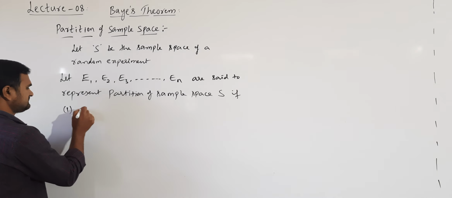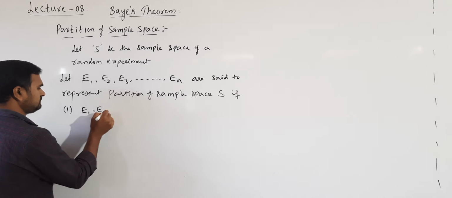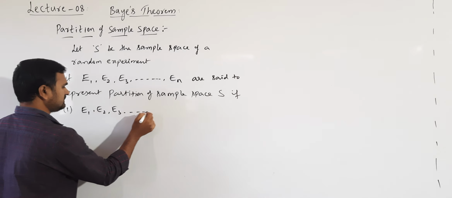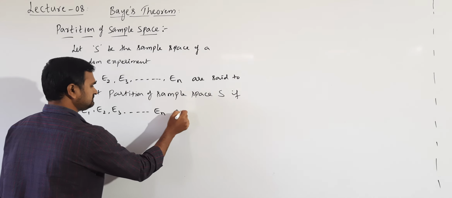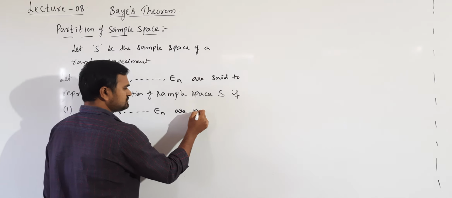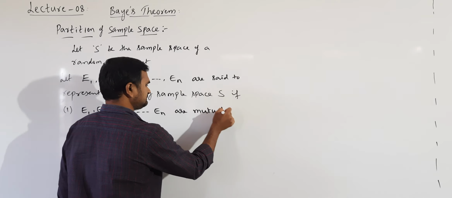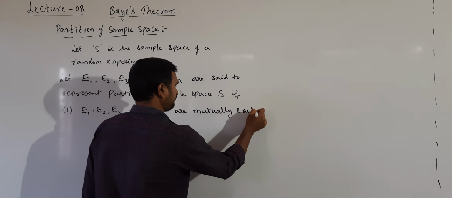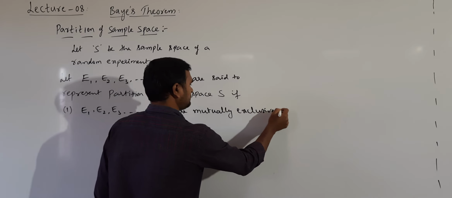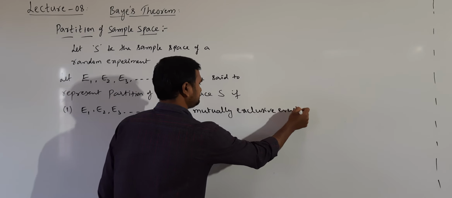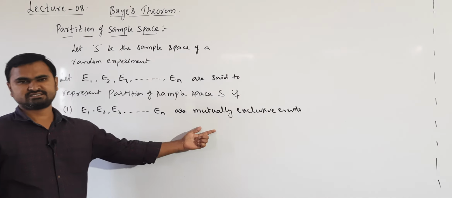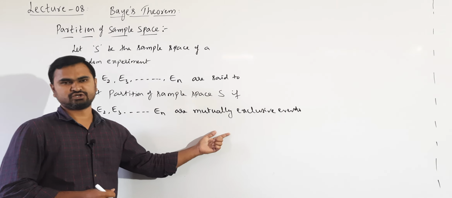Events E1, E2, E3 up to En are mutually exclusive events. Mutually exclusive events are nothing but pairwise disjoint.